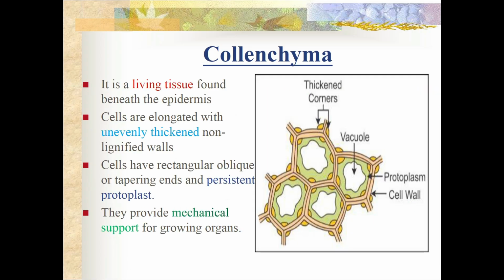The next type of tissue is collenchyma, and this is a living tissue which is found beneath the epidermis. The outermost is epidermis. Inner to that epidermis we will have the collenchyma tissue, and here the cells are elongated with unevenly thickened walls, and these thick walls will not be lignified. They are non-lignified walls, and the cells will be rectangular in shape or oblique or with tapering ends. They will have persistent protoplasm. That means the protoplasm, or the living substance, will always be present in the cells, and they provide mechanical support for the growing organs.